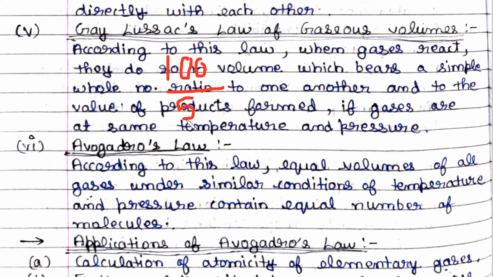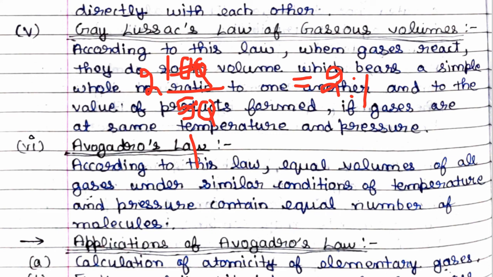So here the zeros cut, 1 and 2, so it is 2:1. Our example is solved. So this is what Gay-Lussac's law of gaseous volume states.